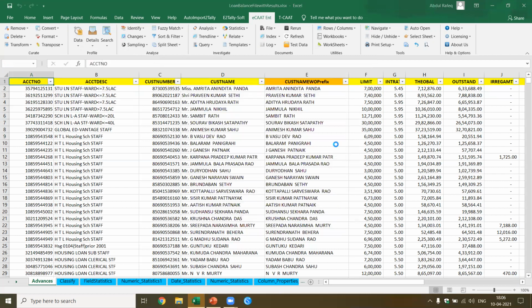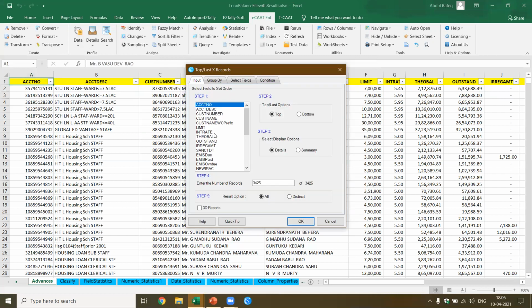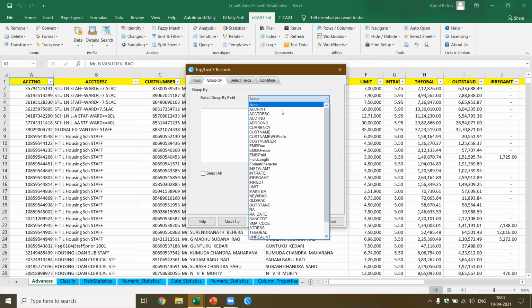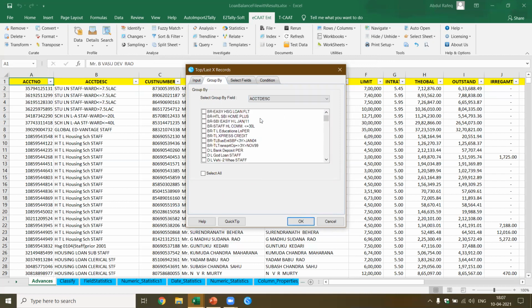Data, top last X. Top last X means this has to be a numerical value. Let's say I want to pick up based on the outstanding. Okay, this is what I want. I want top 10 and I want to group by the account description.